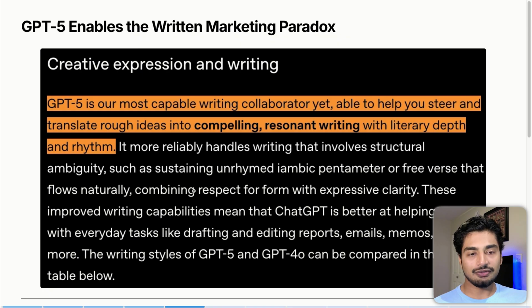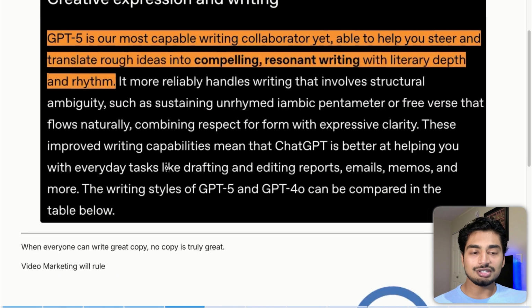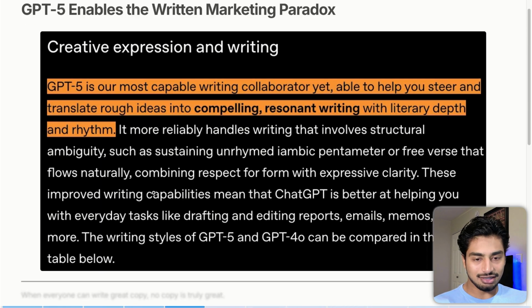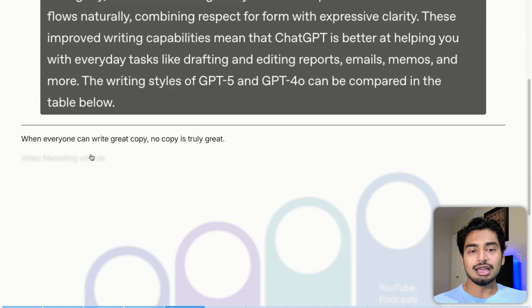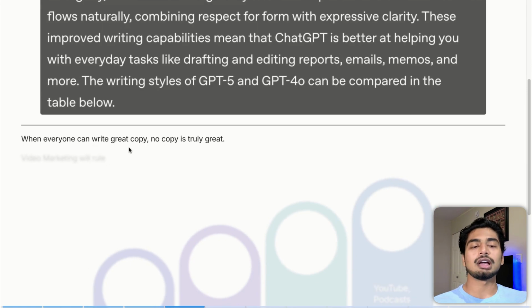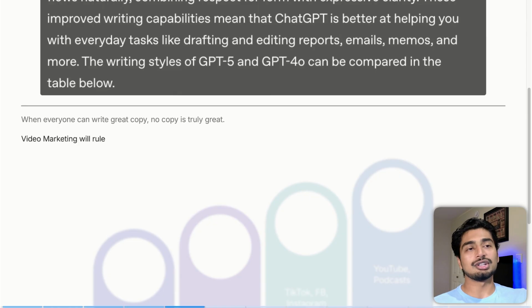All right, since GPT-5 is the most capable writer yet, and it could write compelling and resonant copy with literary depth and rhythm, this means that when everyone has this, which everyone does, everyone can write great copy. And when everyone can write great copy, no copy is truly great. All right, this is the problem with AI. When everyone gets good at something, no one is good at that thing because everyone is good at it, right? Skills are basically made by the people that are not good at the skills as well.